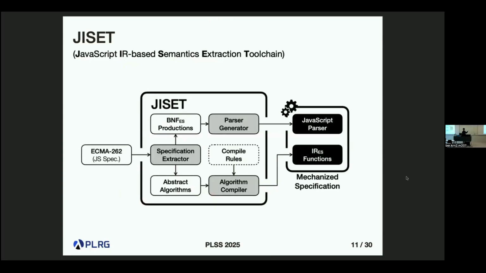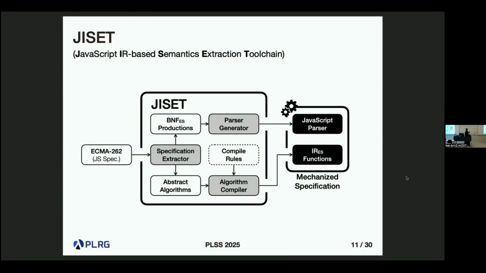And then we developed this tool. This was our first tool. It takes the language specification, and there are two different parts. Based on the syntax part, we automatically generate parsers using parsing expression grammar techniques, PEG. And the core part is this one: we design a compiler. It takes the abstract algorithms and produces our meta language functions. So the result is a generated parser and a set of our meta language functions.